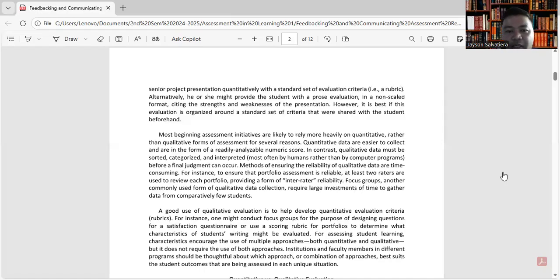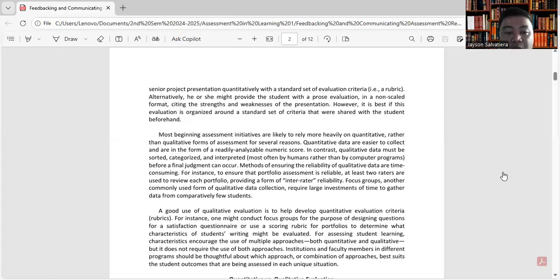So, mostly nagre-rely sila sa quantitative rather than qualitative. Okay? So, for instance, sabi dito, methods of ensuring the reliability of qualitative data are time-consuming. Okay? So, for instance, to ensure that portfolio assessment is reliable, at least 2 raters are used to review each portfolio, providing a form of inter-rater reliability.